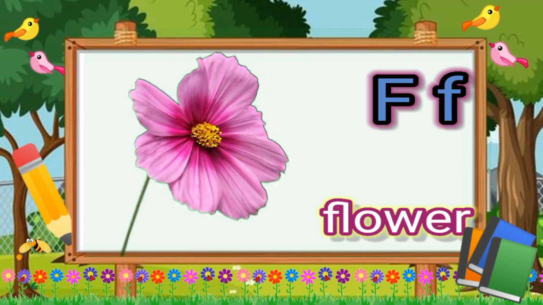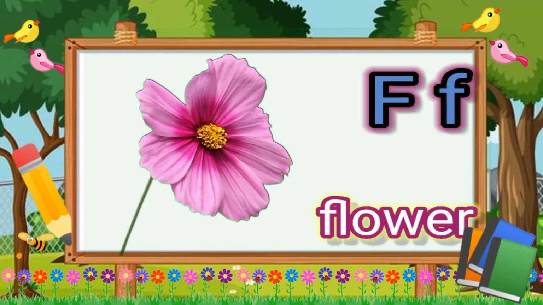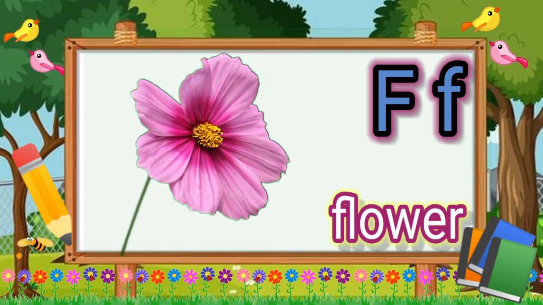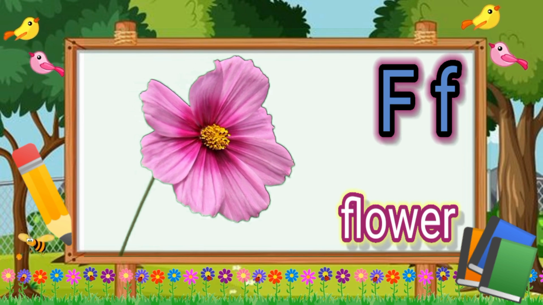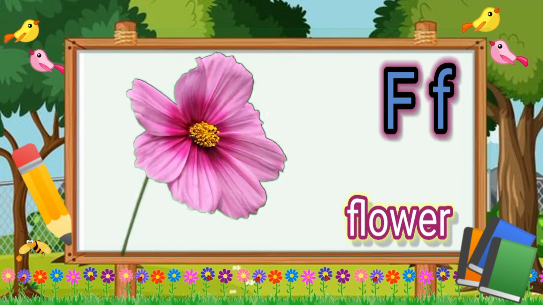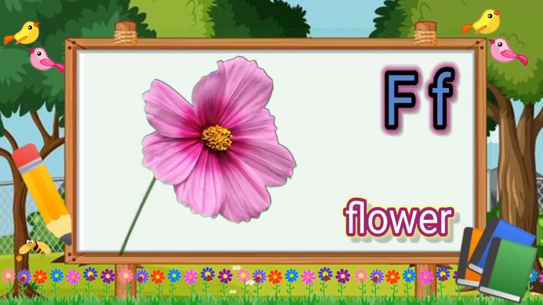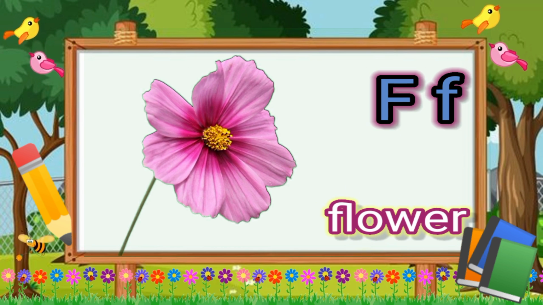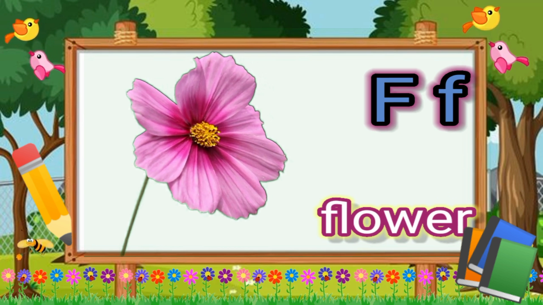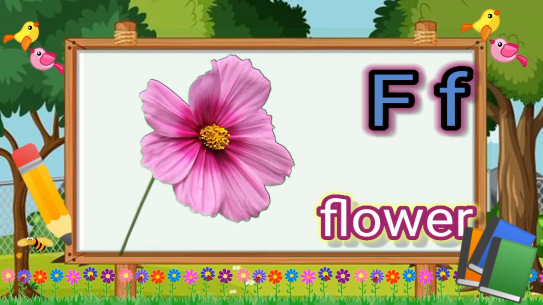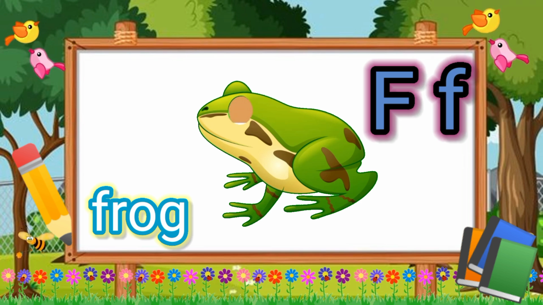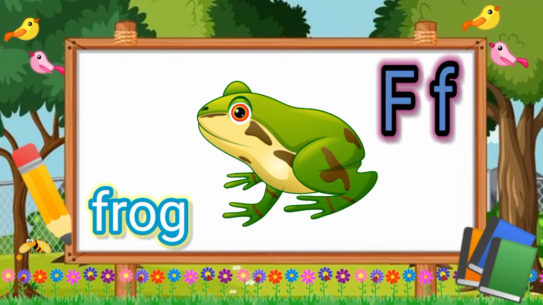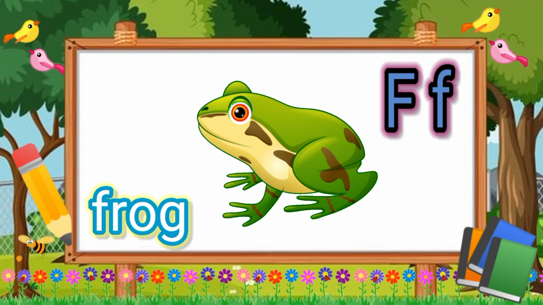The letter is F and the sound is F. F for flower, F, flower. The letter is F and the sound is F. F for flower, F, flower. Let's continue. The alphabet letter is F and the sound is F.